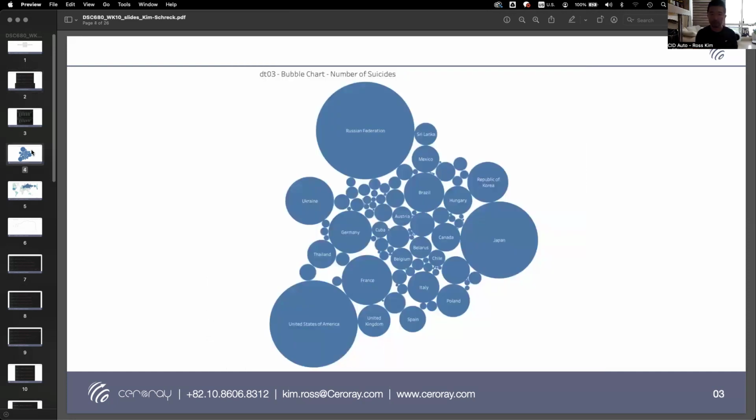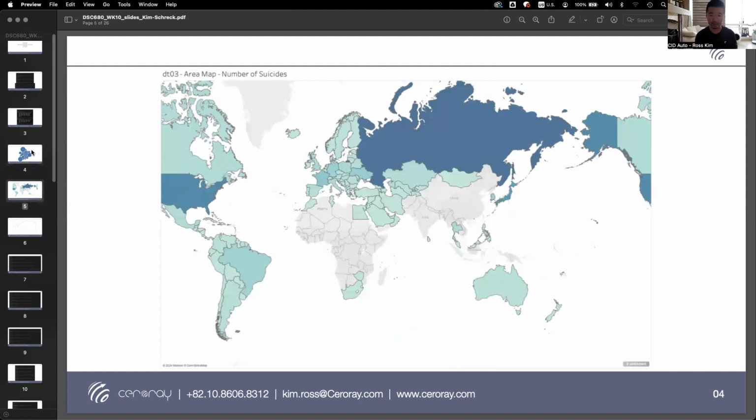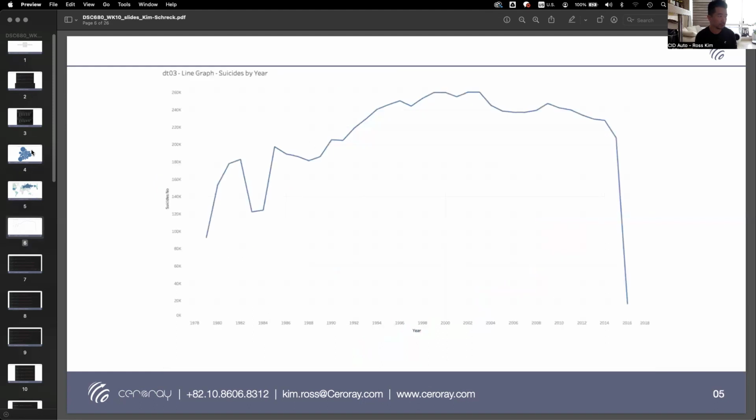I went ahead and explored the first three data sets, and I came to these visualizations which don't really make a lot of sense. So it leads me to believe that these data sets are incomplete. The first one shows number of suicides among all countries. Obviously, the countries that are most populated have the highest suicide rates. Unfortunately, the most populated countries, which would be India and China, are not included in these data sets. So this data set was then rendered unreliable, as you can see in this visualization as well.